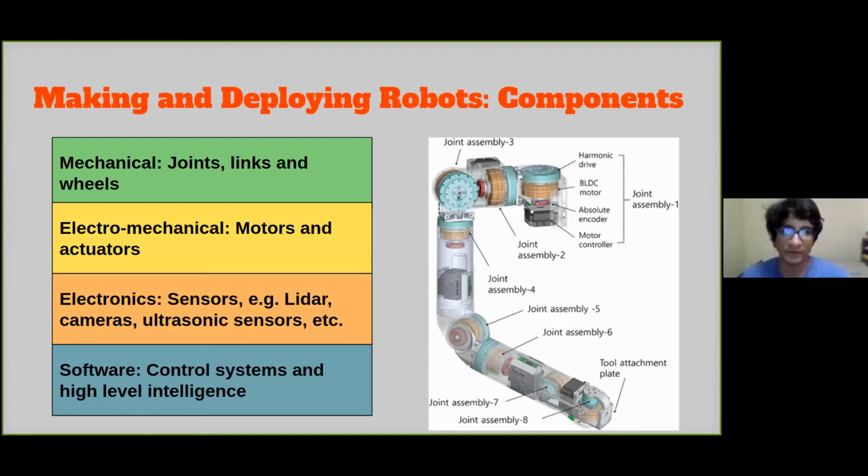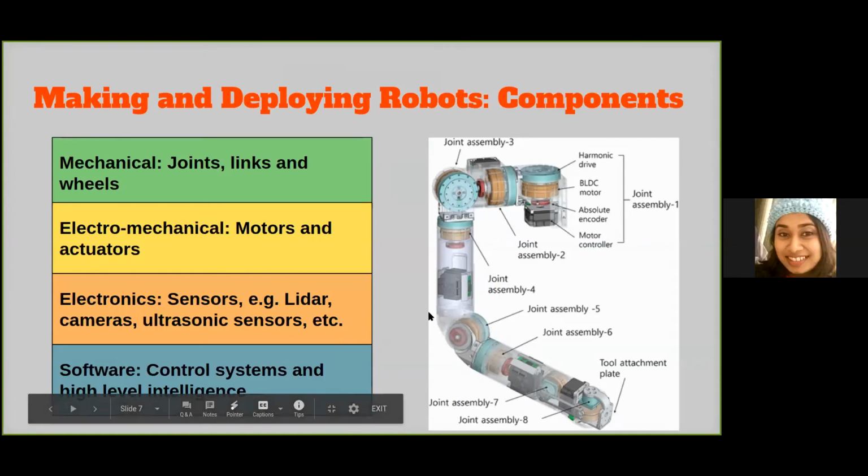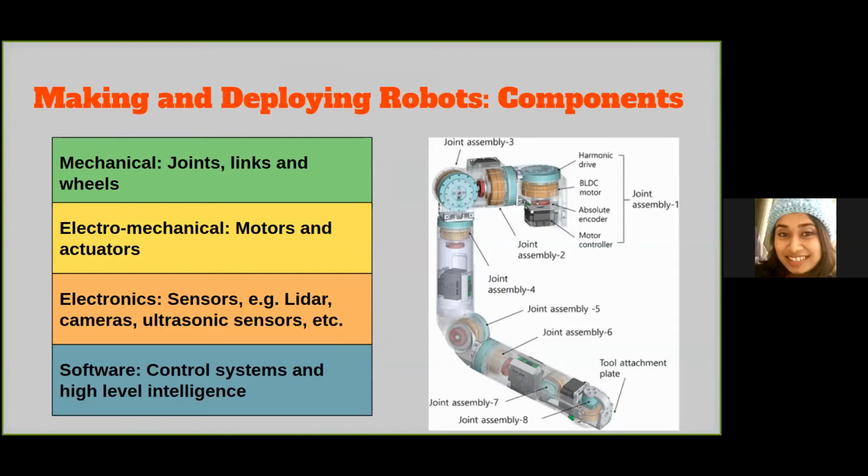As I said before, robots are a combination of mechanical, electronics, and software all working together in a seamless loop. You have your mechanical parts, which include your joints, your links, your wheels, etc. You have your electromechanical parts, a combination of various components acting together. You can also draw an analogy between the human body and a robot here.